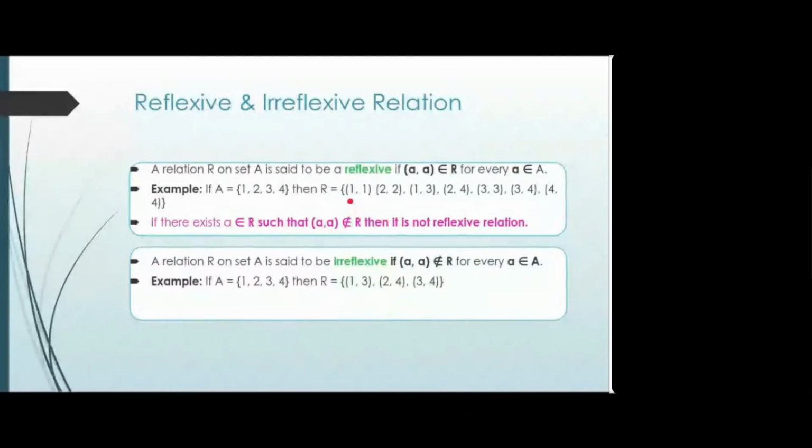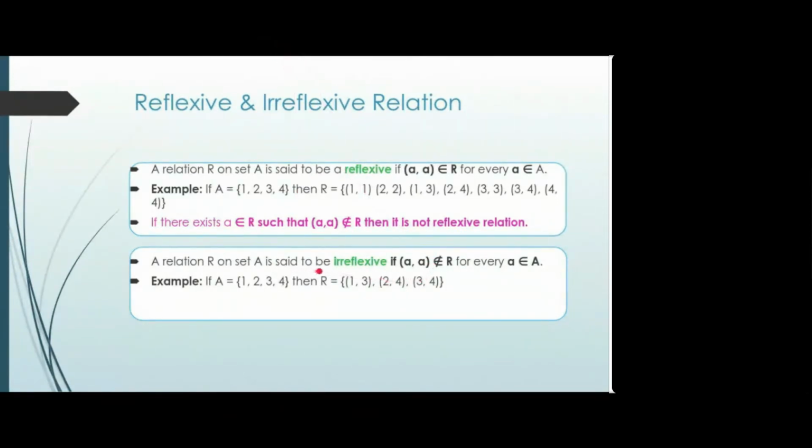So when for all elements of set A you have the pair (a, a), then we call it reflexive relation. But if there is even a single element for which this pair does not exist in your relation R, then we call it not reflexive relation. Irreflexive is a different concept. Okay, got this?